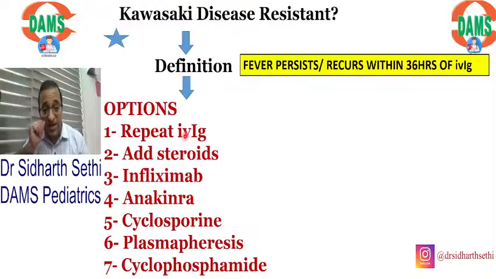Most of you were right. The first drug of choice for resistant Kawasaki is to repeat IVIG. Not steroids. First repeat IVIG. Then you may add steroids, use infliximab, anakinra, cyclosporine.